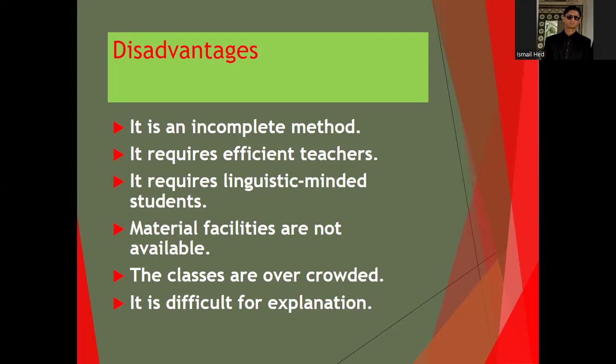It is difficult for explanation, because for explanation you need a lot of energy, you need much patience, and you need much expertise to explain the concept. And teachers normally do, they easily translate the language and they convey the concept and move forward. So explanation requires a lot of effort, energy, and a lot of time as well.